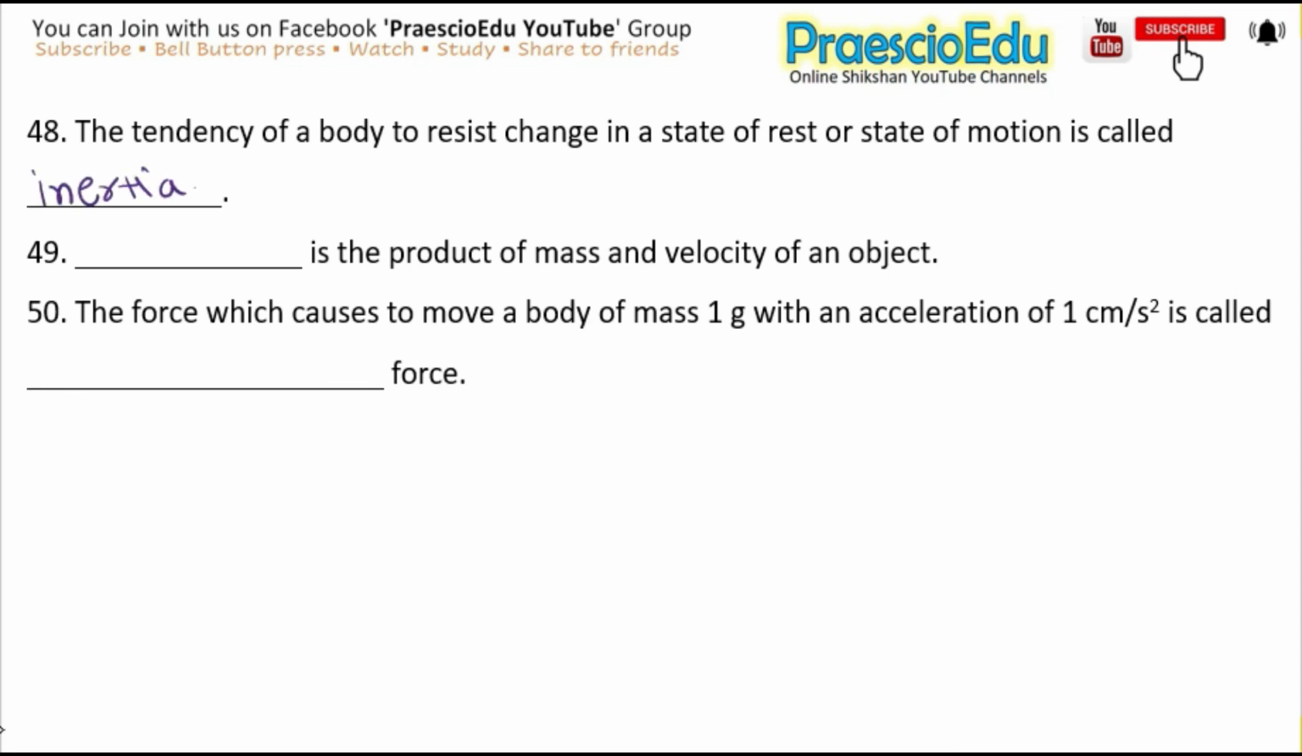Okay, next one is dash is the product of mass and velocity of an object, and the answer is momentum. Next is the force which causes to move a body of mass 1 gram with an acceleration of 1 centimeter per second square is called dash force, and the answer is 1 dyne.